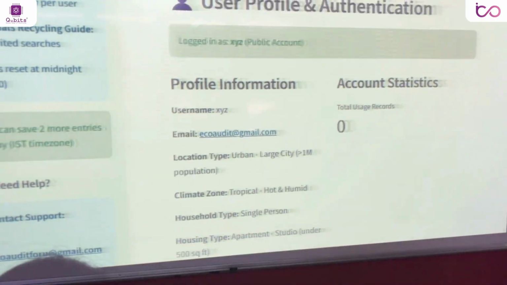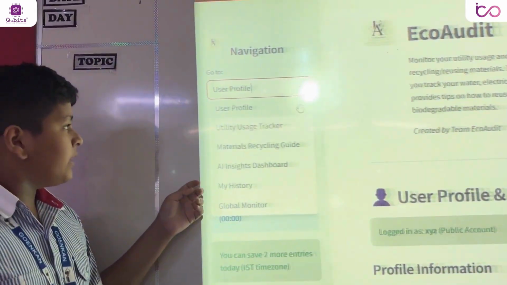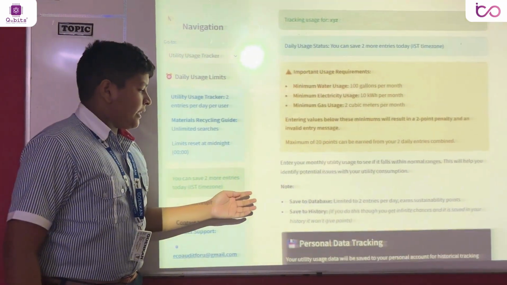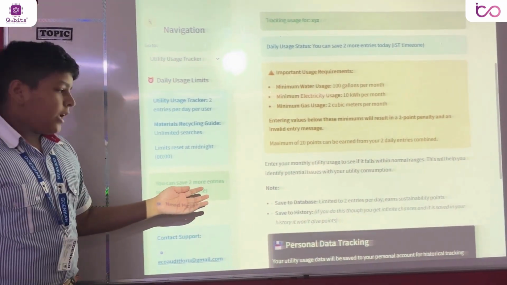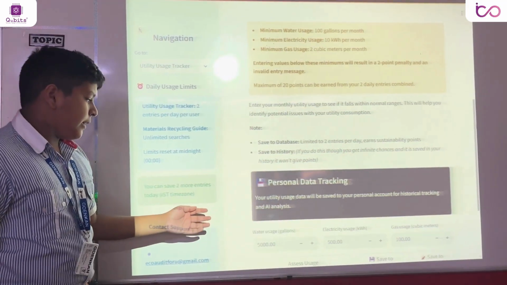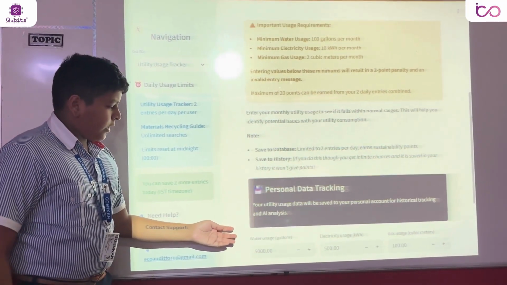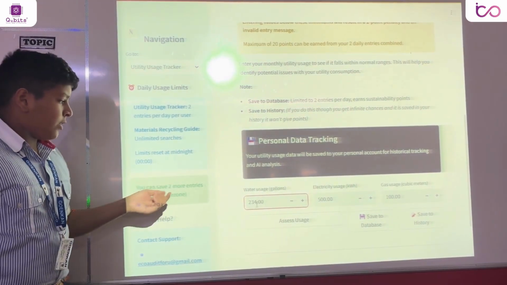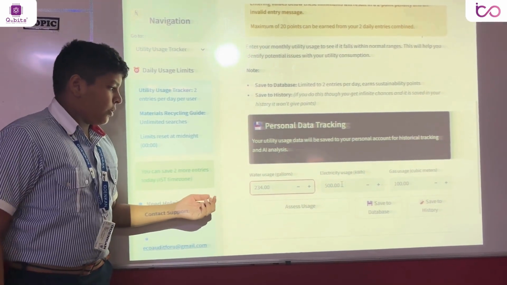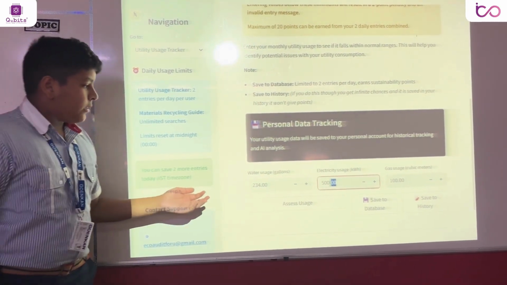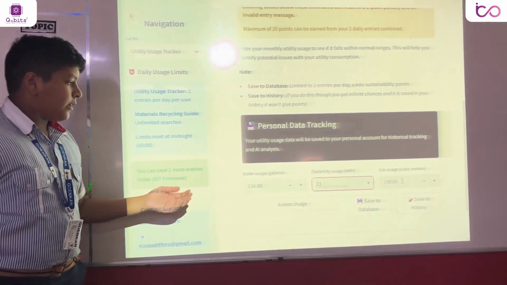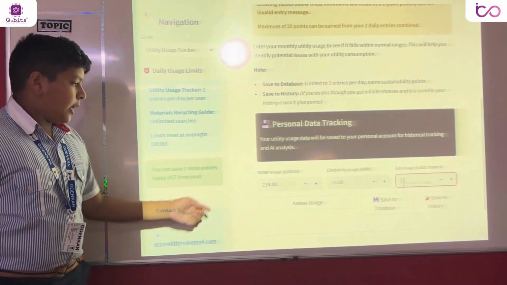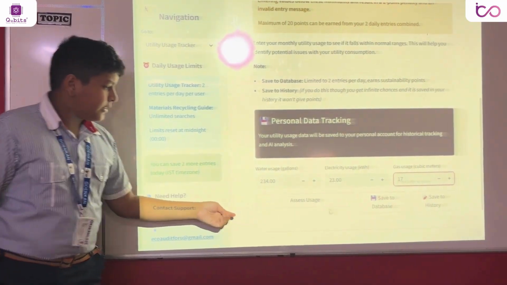Now let's go to the utility usage tracker. Here you can track your utility of water, gas or electricity. Here let's enter our water usage as 234. There is only one person in our household. Electricity as 23 and gas as 17. Now we'll assess usage.